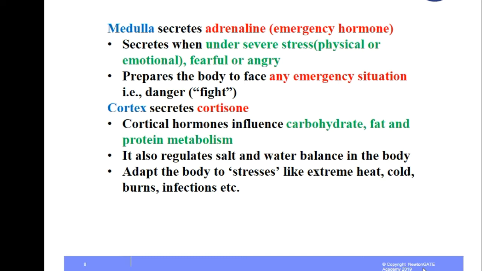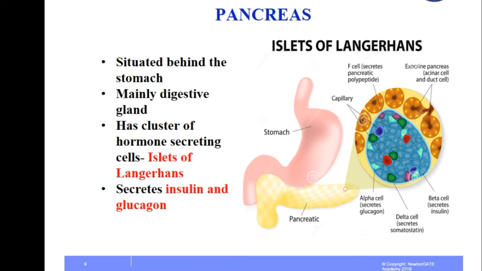Cortex secretes cortisol, cortical hormones that influence carbohydrate, fat and protein metabolism. It also regulates salt and water balance in the body. It adapts the body to stresses like extreme heat, cold, burns, infections, etc. So we will discuss now about pancreas.